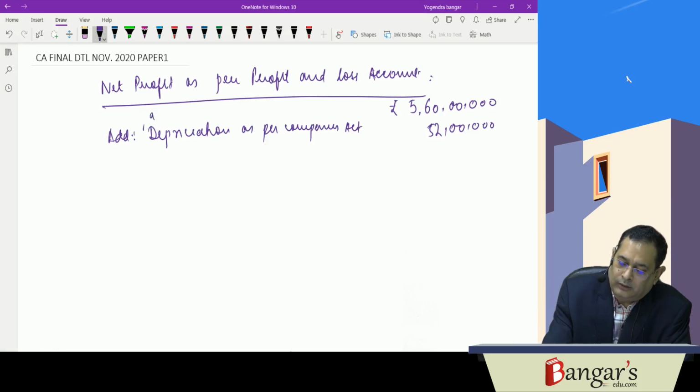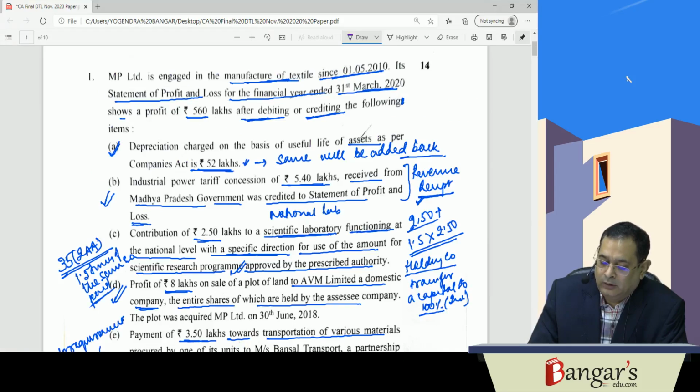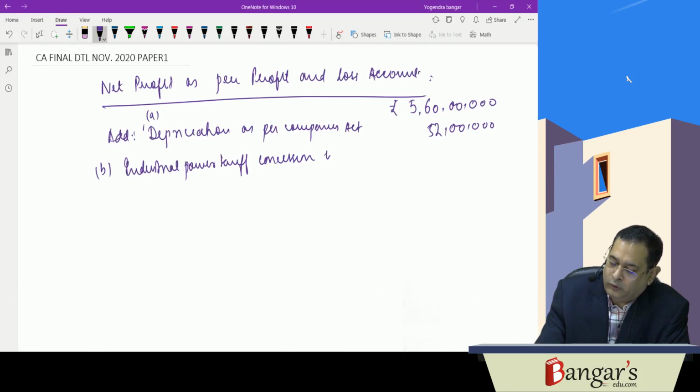Next is number B, industrial power tariff concession credited to P&L account.